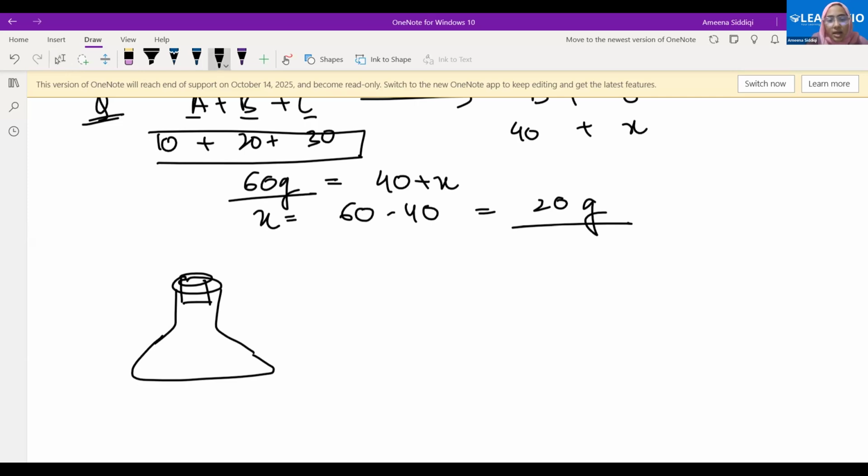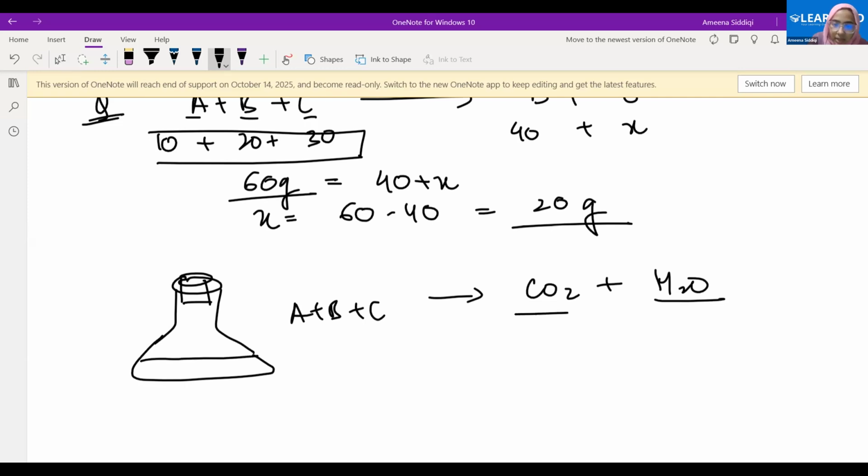Let's suppose I have A plus B plus C reacting together, and one of the products is carbon dioxide, the other is water. Water will be there in the liquid form, it will be present here, well and good. But carbon dioxide is a gas. If we have not covered this, the carbon dioxide will actually evolve, will move out, will escape out, yes? And then we will not be able to calculate the total mass of carbon dioxide.